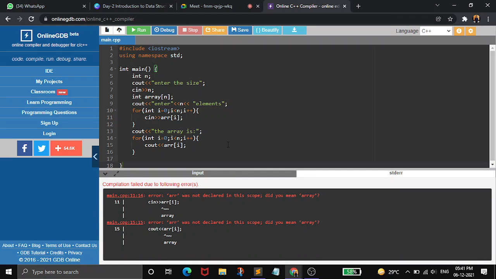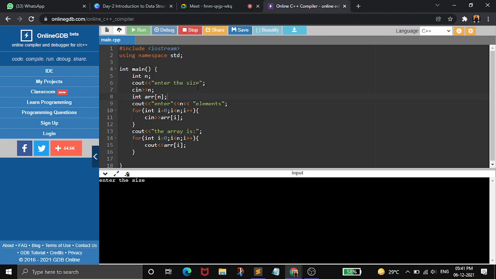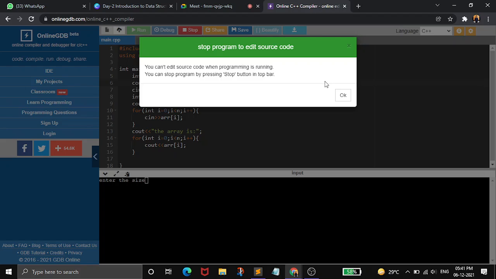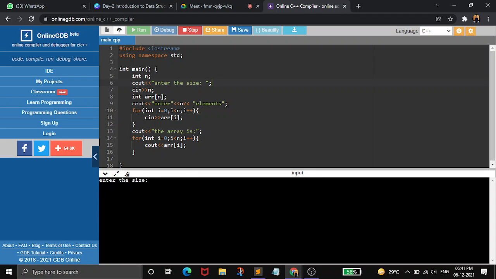Okay, so it is showing an error. I have defined your name as ARRAY. Now firstly it is asking for the size, so I want an array of size 4. Then I have to enter 4 elements, so 1 2 3 4. Then it is displaying the array: 1 2 3 4.